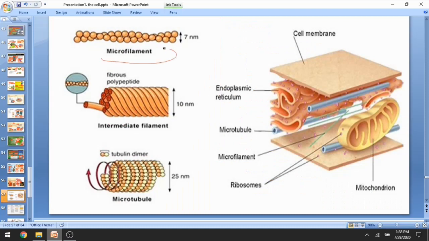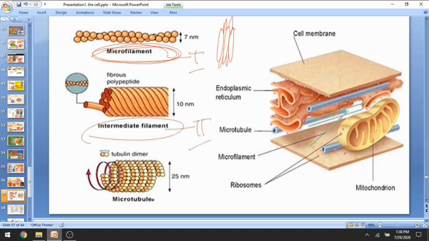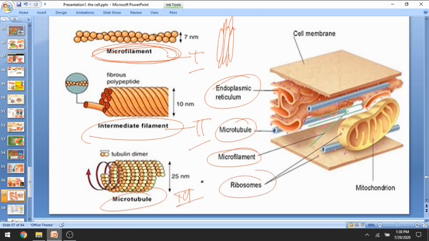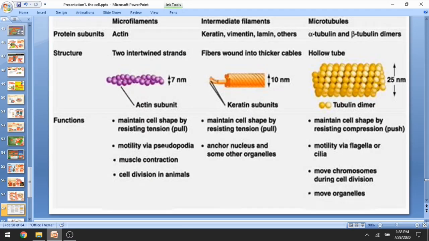These cytoskeletons are made up of three parts. You looked at the rod-like structures; they join together and form the cytoskeleton. The cytoskeleton has three parts: microfilament first, intermediate filament second, microtubule third. Here we have the cell membrane, endoplasmic reticulum inside, microtubules like tube-like structures, microfilaments thinner than the microtubules, ribosomes, and mitochondria. This is a chart. You can go through this chart.